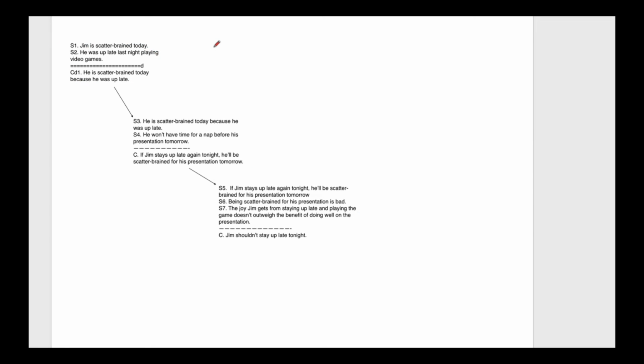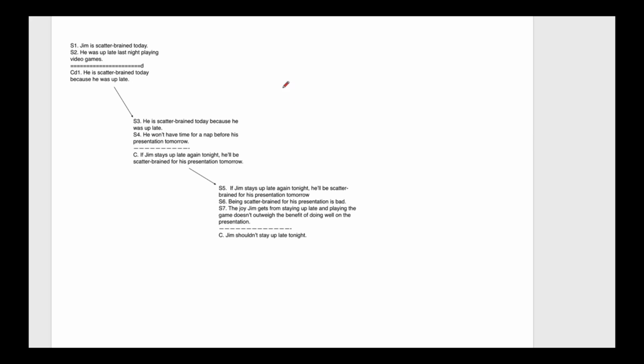Okay, so what I want you to do now is look at S1 and S2 and figure out which one is trace data and which one is not. Or maybe they're both trace data. I'll give you a second. Now remember what trace data means. Trace data means that it's getting explained by a conclusion. So in fact, what you could do to help you out if you need it is look at this argument and ask, what's my implicit question and what are some rivals? So the implicit question is something like, why is Jim scatterbrained today? And you can think of some rivals and then look at the support and say, do any of these rivals explain this support? Okay, so look at S1 and S2, figure out if it's trace data or non-trace data.